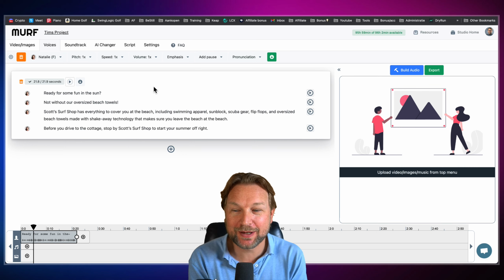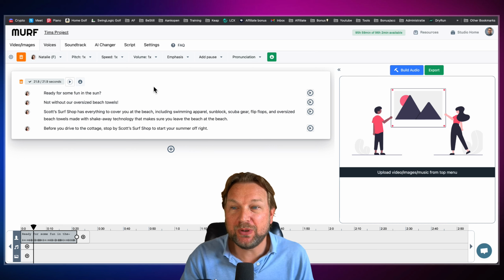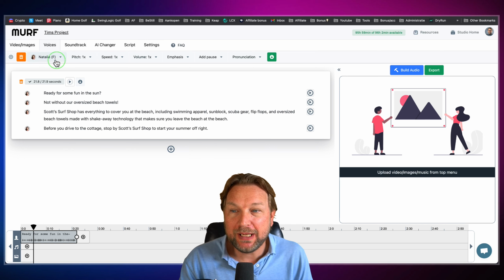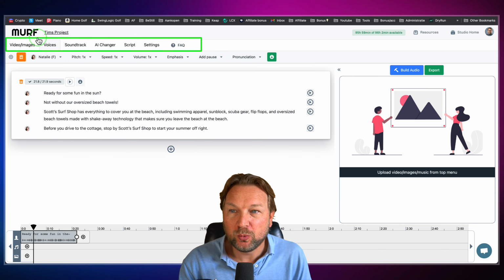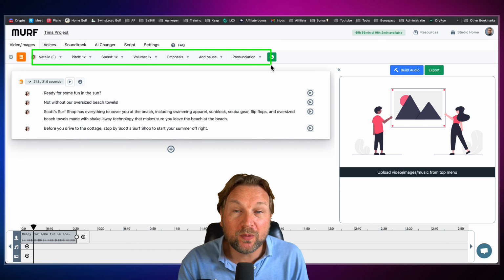Sounds really good, right? So now you will be able to add images as well. First of all, let me explain each tab here. At the top, you have different tabs. Right now we're in the tab voices, where you have all the settings for this specific voice.